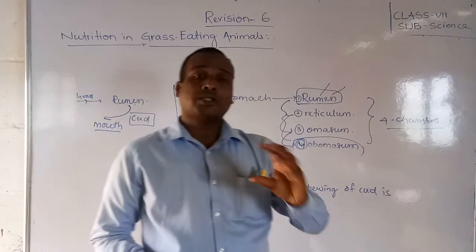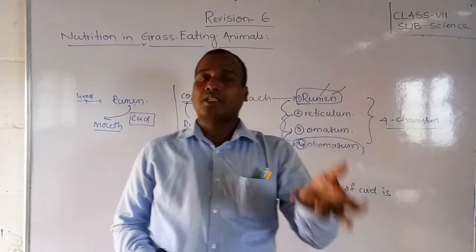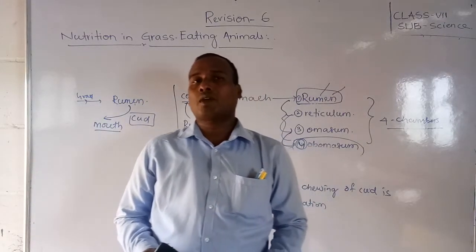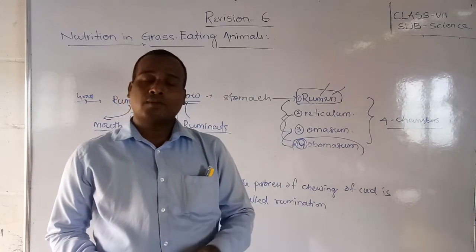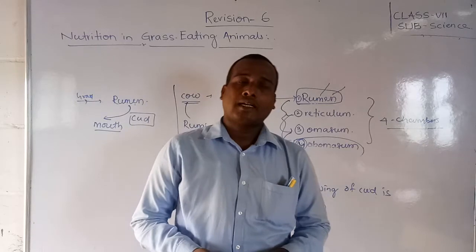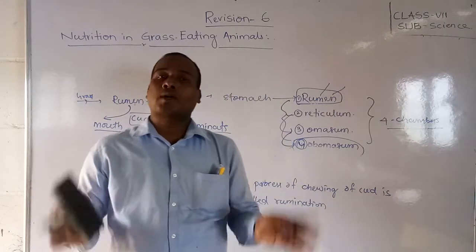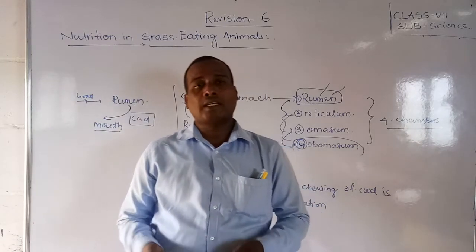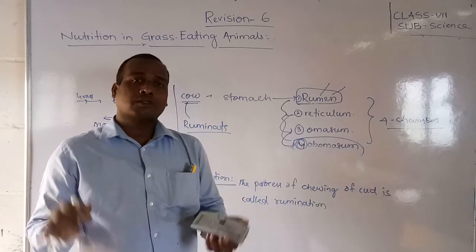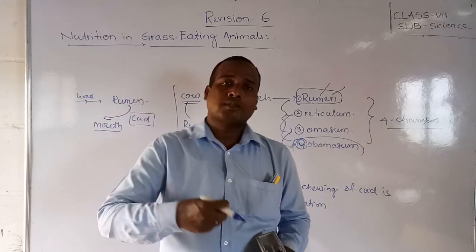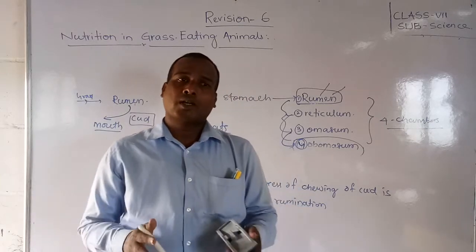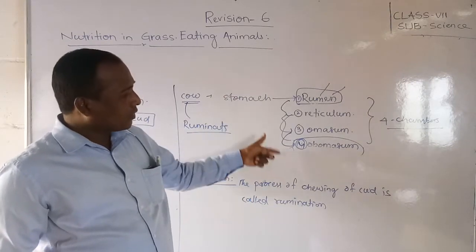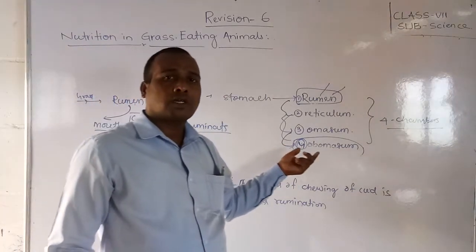Okay, and after the chewing, the food will become just like a paste, and it will go to the second chamber of the stomach, that is called the reticulum. After the reticulum, it will pass to the omasum, and last the abomasum. That is actually the real stomach of the cow or grass eating animals. Then after it will go to the small intestine, and there all the food will be digested, and after that all nutrients will be absorbed in the small intestine. Okay students, and afterwards it will go through the same procedure, and it will come outside as waste, the undigested food.